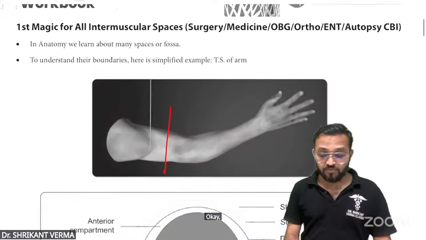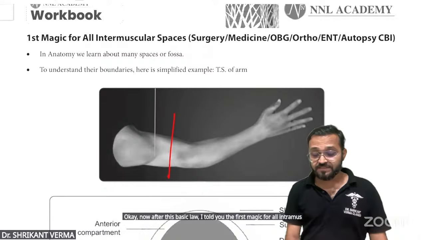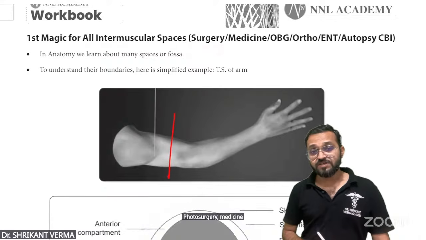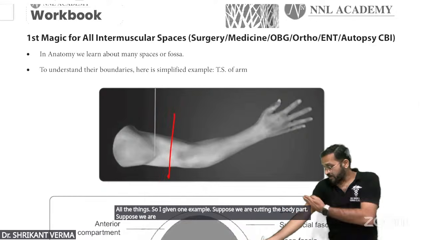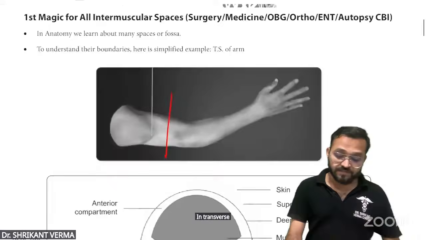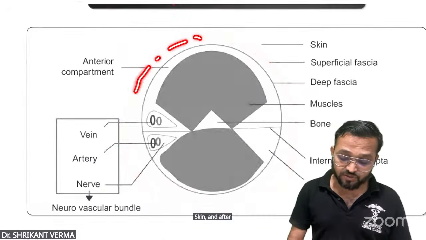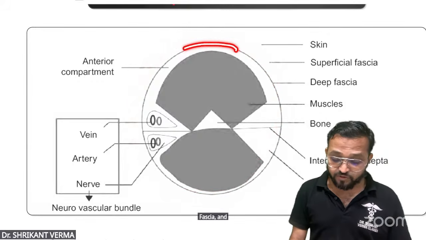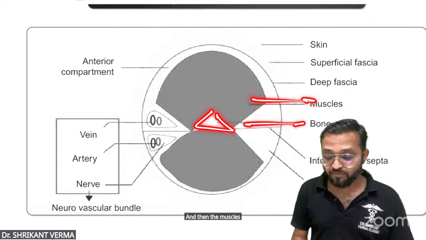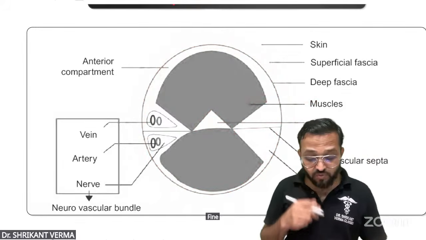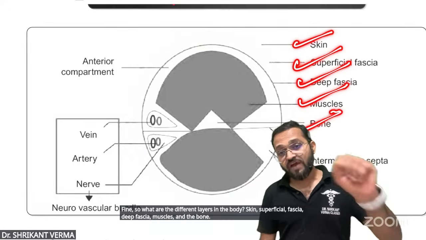Okay. Now, after this basic law, I told you the first magic for all intermuscular spaces, for surgery, medicine, ortho, gynae, all these things. I'll give one example. Suppose we are cutting the arm in a transverse way. What are the different layers? The layers are skin, then the superficial fascia, then the deep fascia, and then the muscles. Muscles are attached to the bones. So the different layers in the body are skin, superficial fascia, deep fascia, muscles, and bone. Five layers in the body.